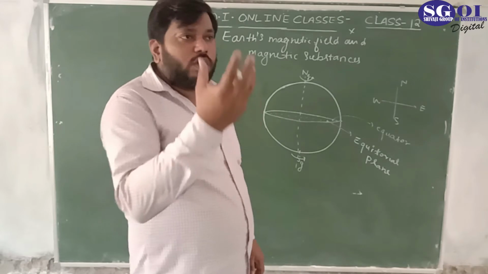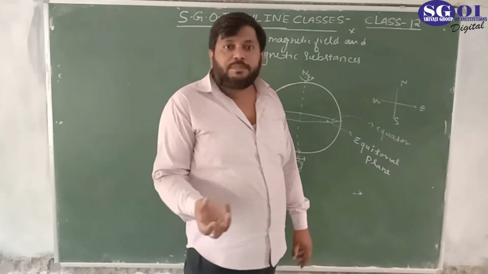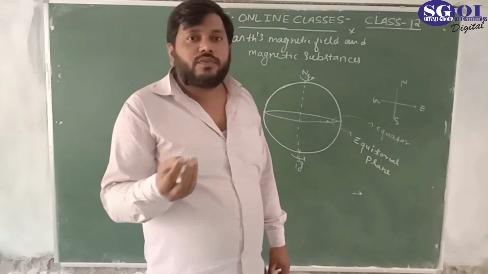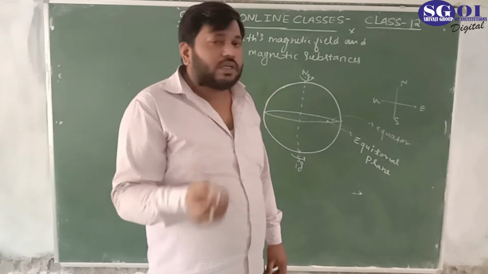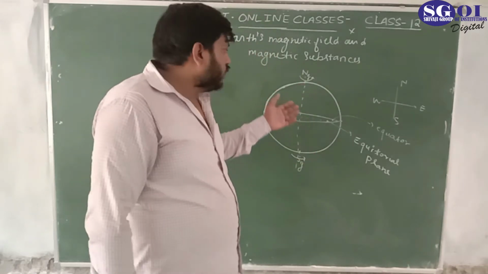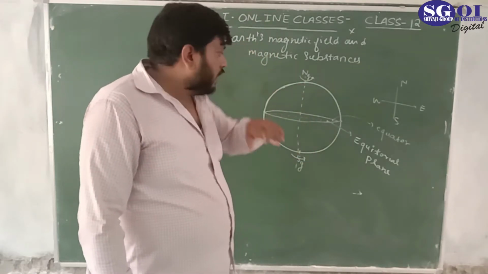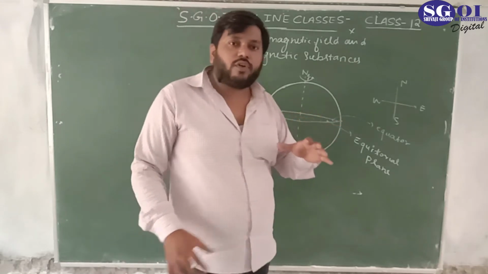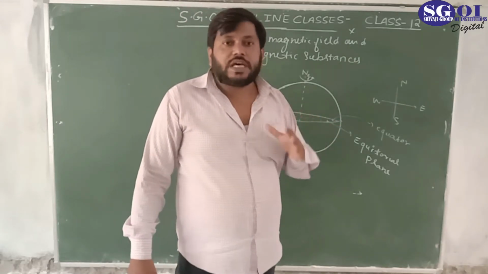You have seen this in volcanoes: when a volcanic eruption takes place, the lava, that liquid part, comes out from the earth and spreads. So there is definitely a liquid form inside the earth in which metals are present.